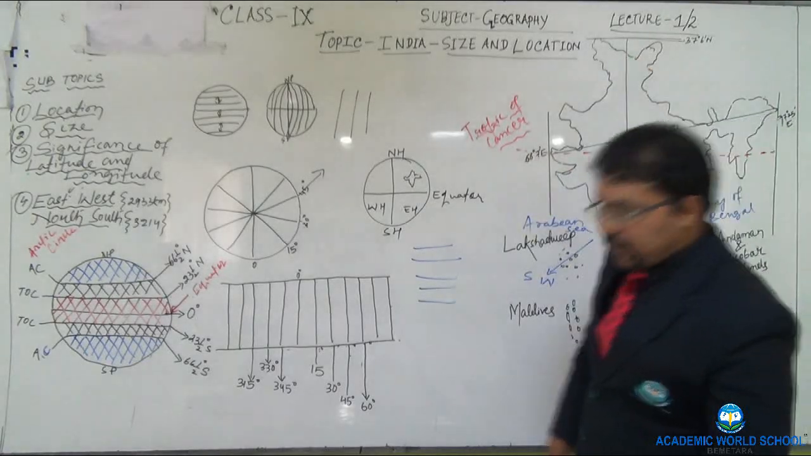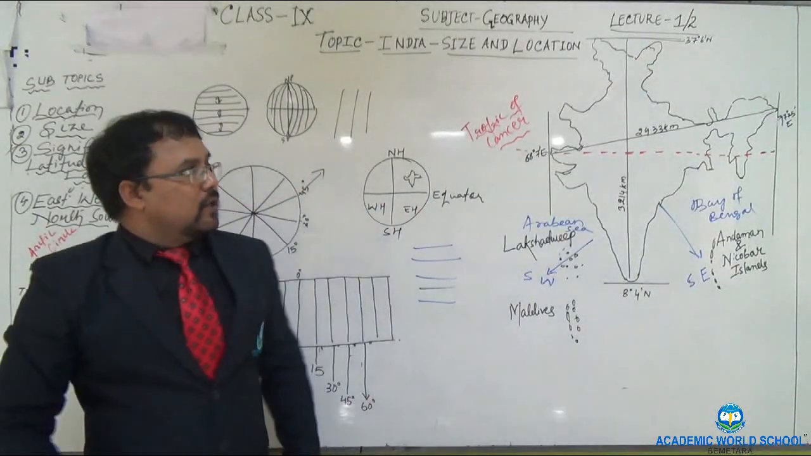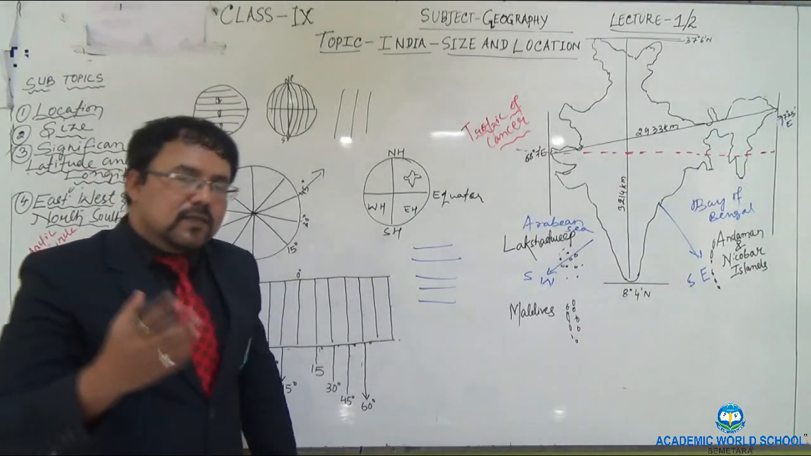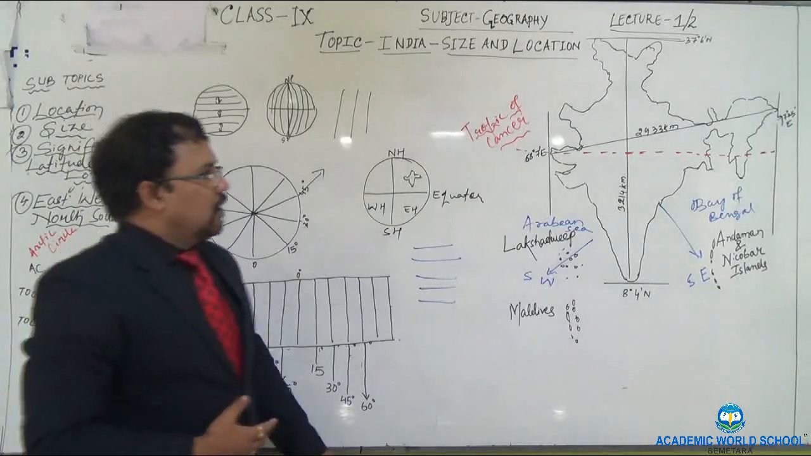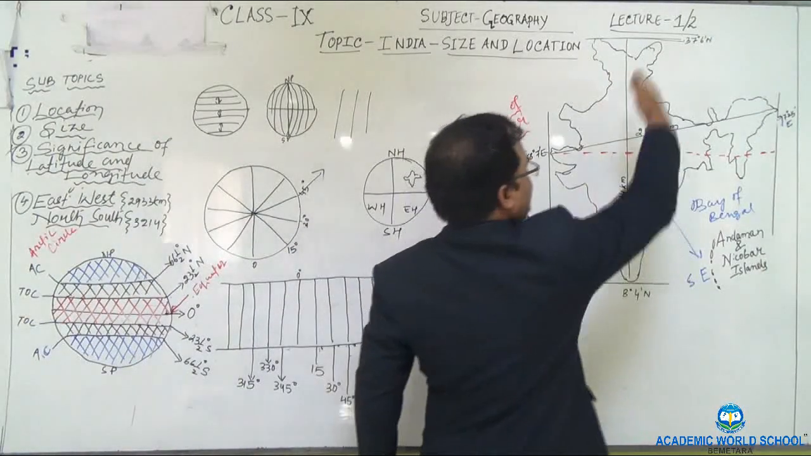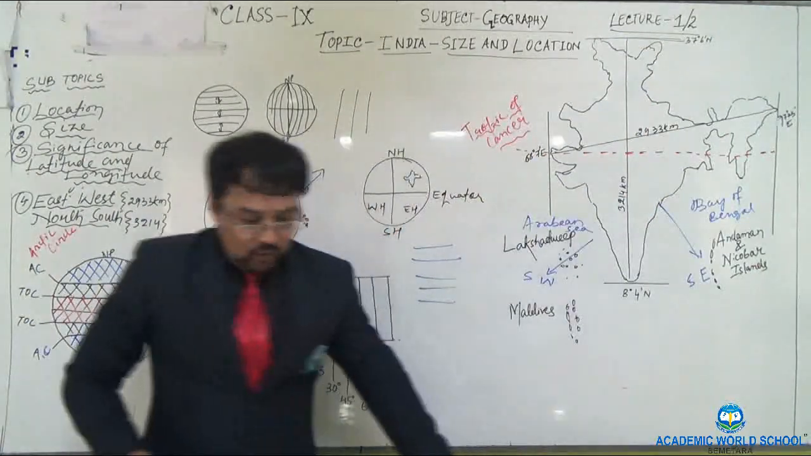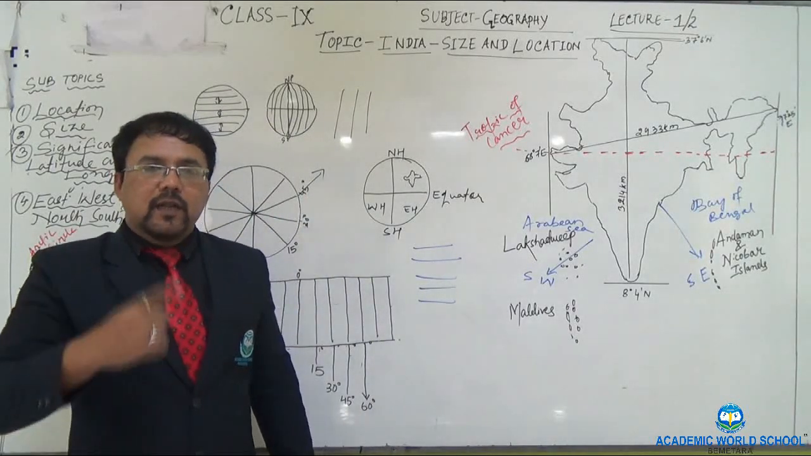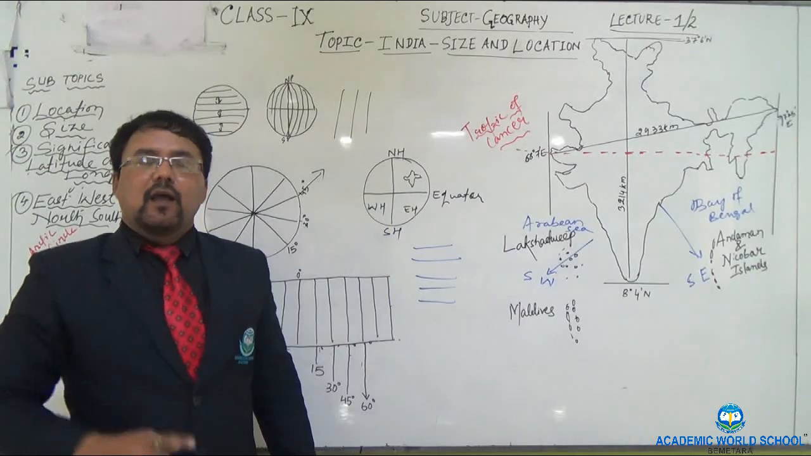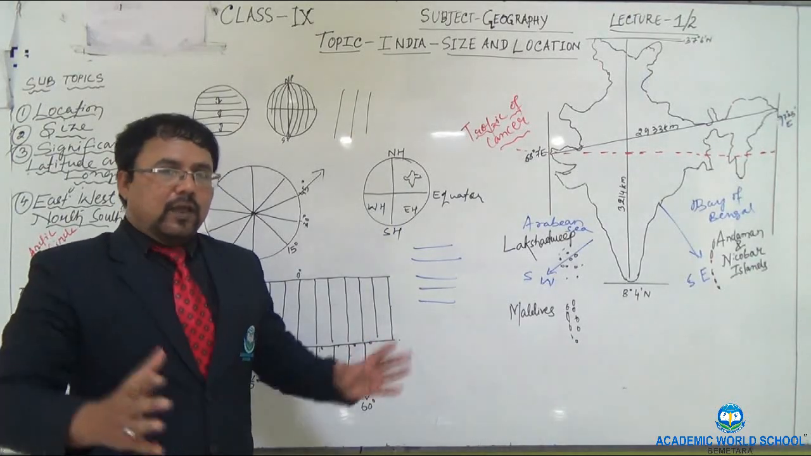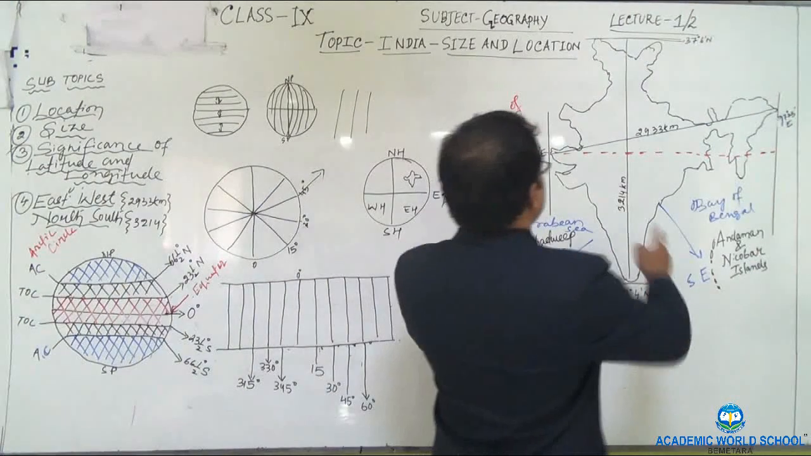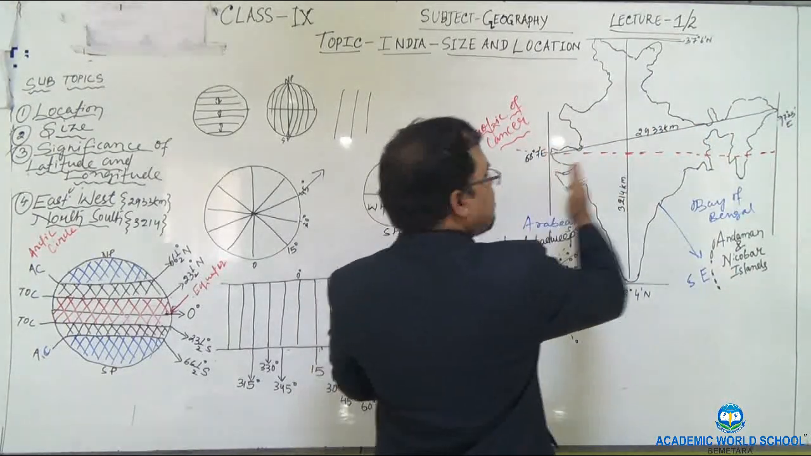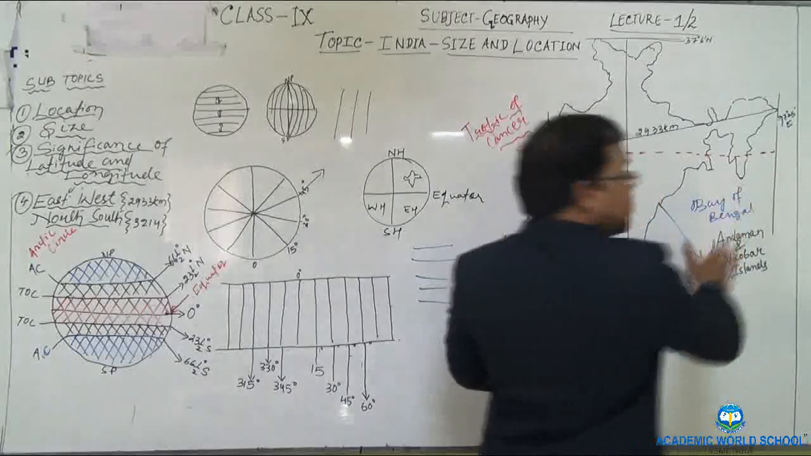Next, I am going to tell about the significance of longitude. What is the significance of longitude? Longitude is this one. There are 30 longitudes, 1, 2, 3 and so on. How many longitudes are there between the eastern and western extent? That is between 68 degrees 7 minutes east and 97 degrees 25 minutes east.